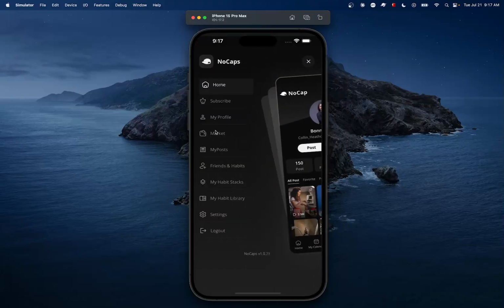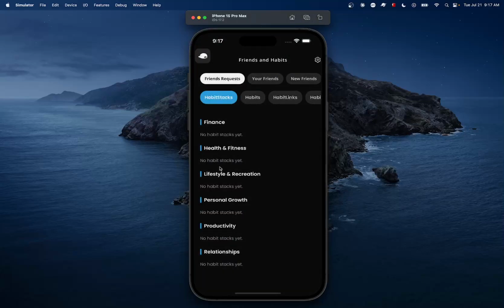Now, one thing that is also quite important about NoCaps is that you can create your own small community. Here, for example, you have friends and habits.